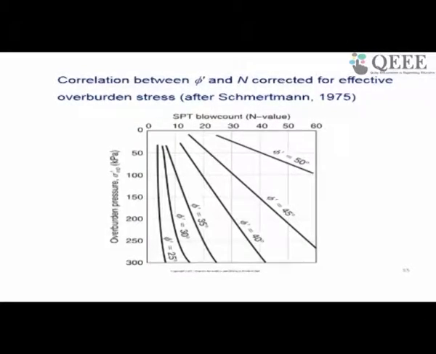The N value also can be correlated with overburden pressure and phi dash. So corresponding to different overburden pressure and N value, you can have a different friction component, as you can see here as per the Smartman plots given. You can use these particular curves to find out the phi values.